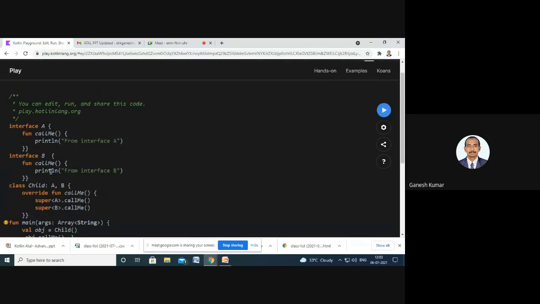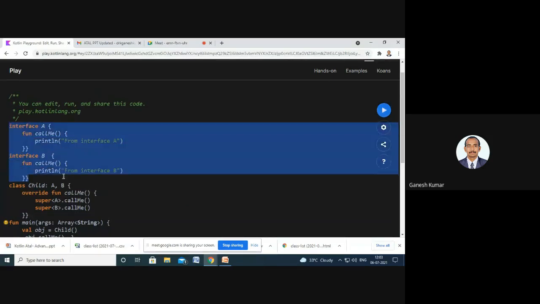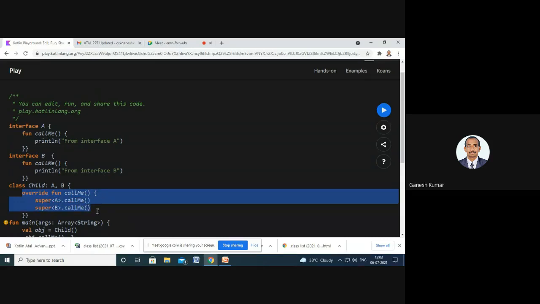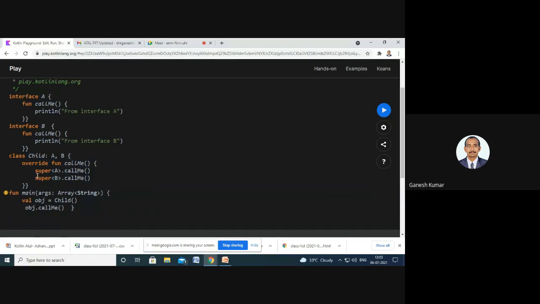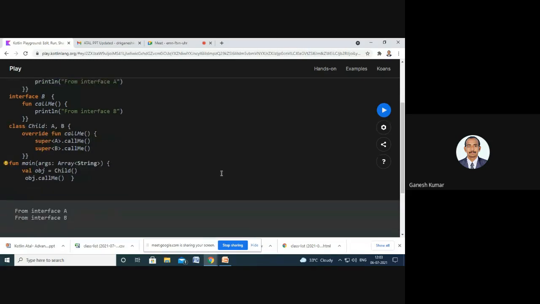Here these are the same as we have seen already. Here the difference is override function call me. This override identifies the object and its category with the help of the super keyword, and the super keyword helps to identify which method to be called from the interface with the help of the object.